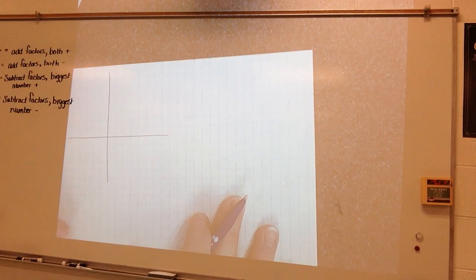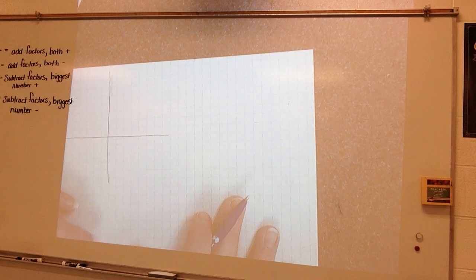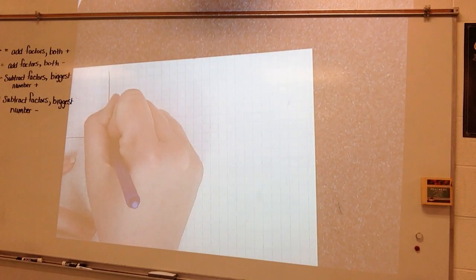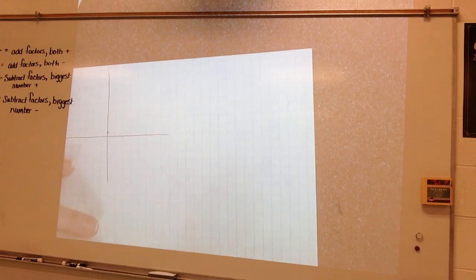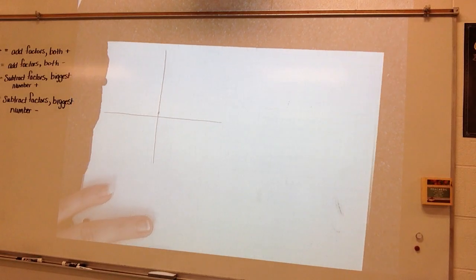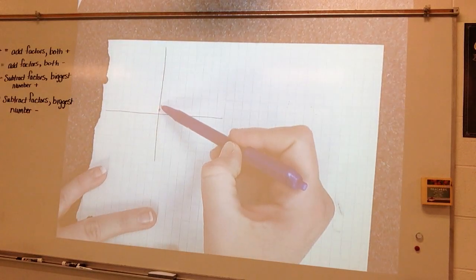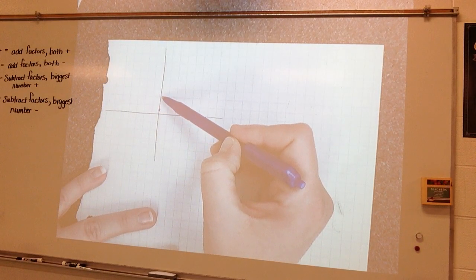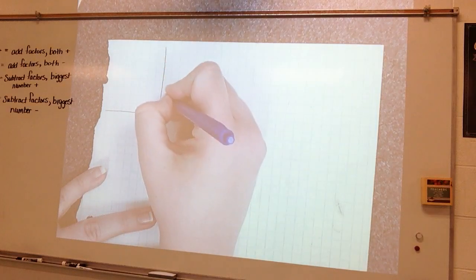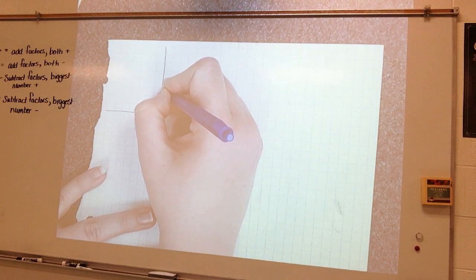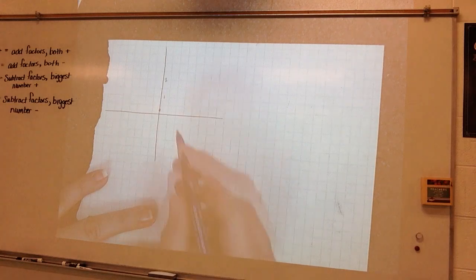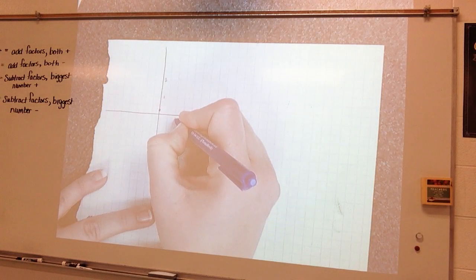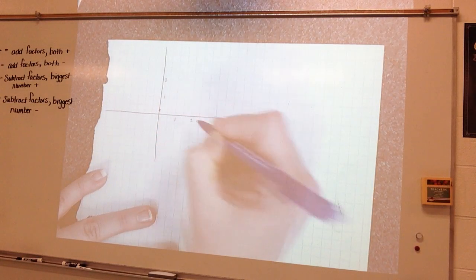My y-intercept is 1/4. So I'm going to let my boxes equal 1/2. So 1/4, 1/2, 3/4, 1. We'll label that 1/4, 1/2, and this will be 1, this will be 2.